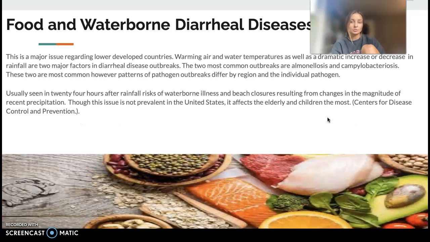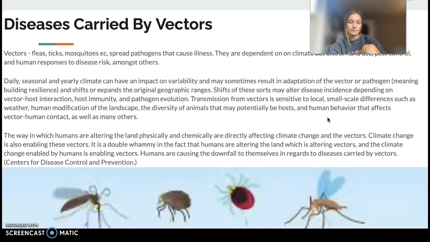Food and waterborne diarrheal diseases. This is a major issue regarding lesser developed countries. Warming air temperatures and water temperatures, as well as a dramatic increase or decrease in rainfall, are 2 major factors in diarrheal disease outbreaks. These 2 are the most common. However, patterns of pathogen outbreaks differ by region and the individual pathogen. Though the issues are not prevalent in the U.S., it affects the elderly and the children the most.